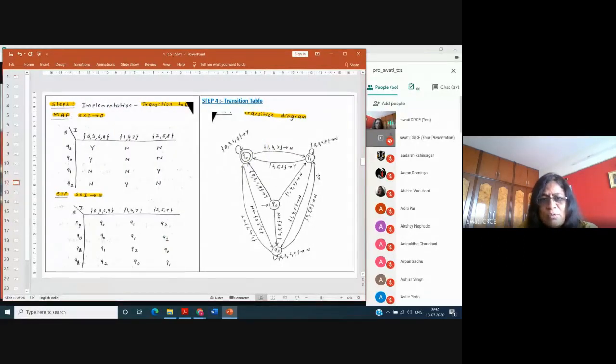So in the exam you will draw the diagram first, and then once your diagram is ready, you can easily convert it into the table. In the transition table, because FSM has two functions, machine function and state function, you have to draw two different tables. So machine function is S into I is equal to O. That means these are your states, this is your input, and this answer is O.